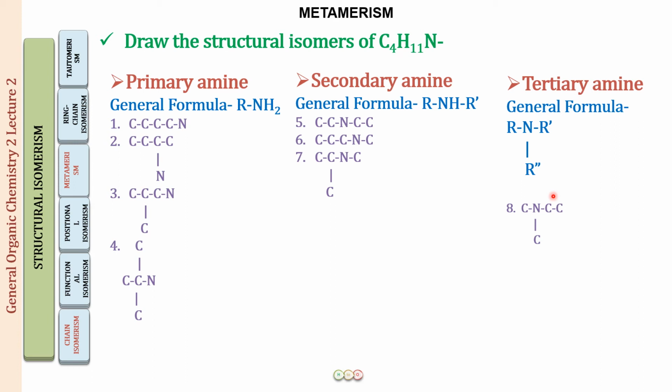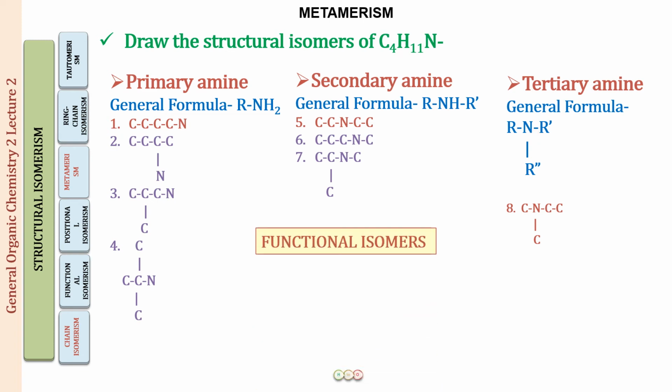Now let us understand the different types of isomerism we can see in all of these. First we have 1, 5 and 8. I have picked one from the primary amine, one from the secondary amine, and one from the tertiary amine. All of these have a different functional group. Here the functional group is NH2, here it is NH, and here it is N. So these are going to exhibit functional isomerism. Any one of these and this one are going to be functional isomers of each other.